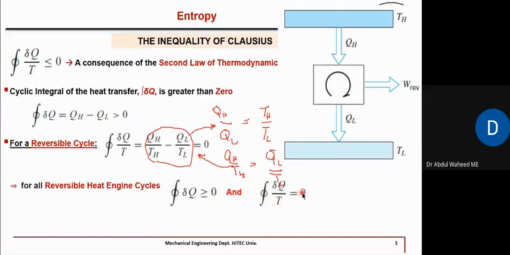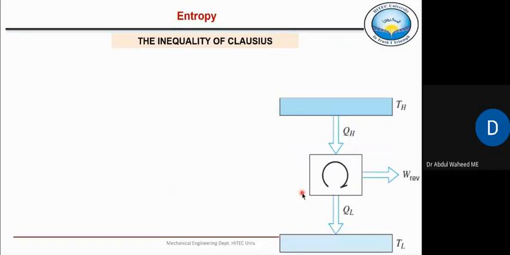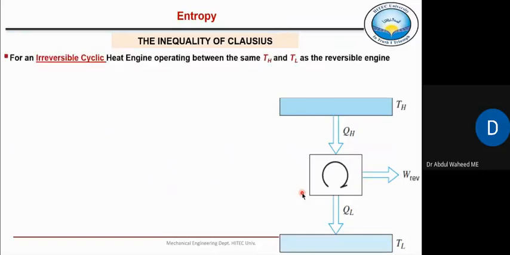Now, let's discuss an irreversible heat engine or irreversible cycle. So now for an irreversible cycle heat engine operating between the same TH and TL as in the case of the reversible heat engine, what is the difference between a reversible and irreversible heat engine operating between the same TH and TL? This is the difference. The net work output from an irreversible heat engine will be less than the work output from a reversible heat engine, which is operating between the same TH and TL.